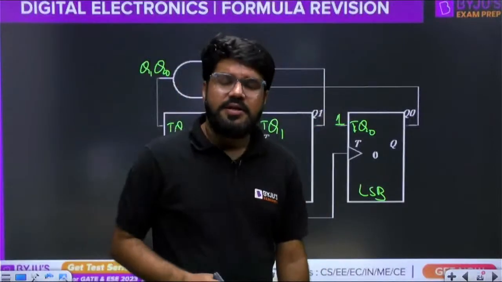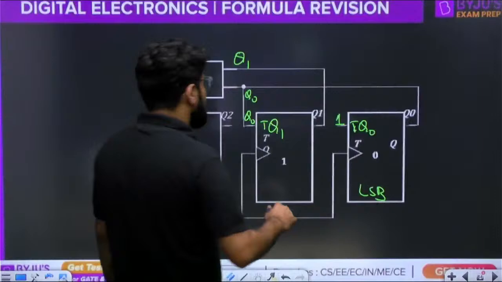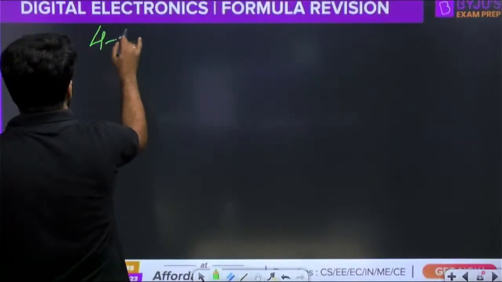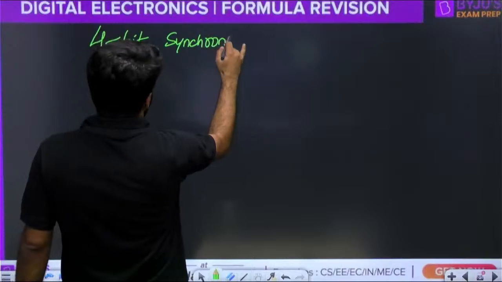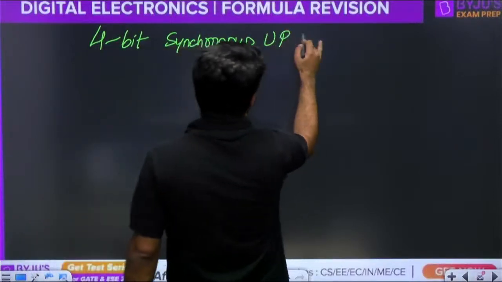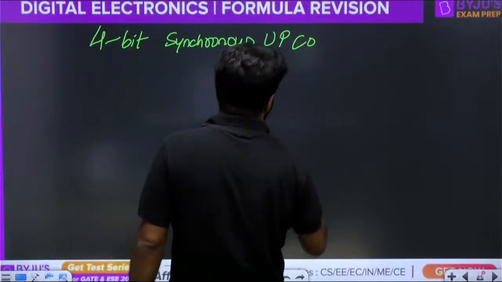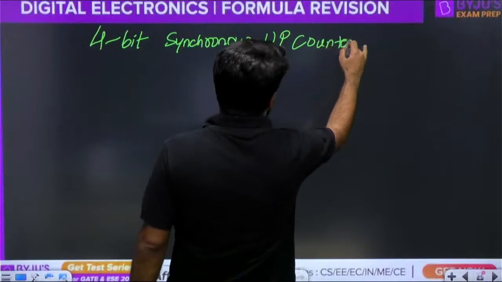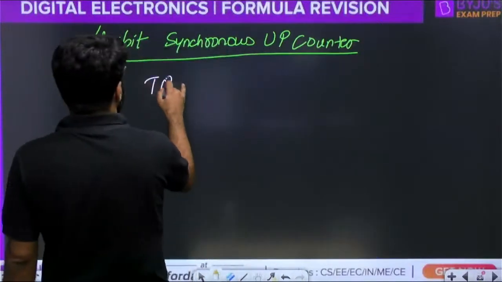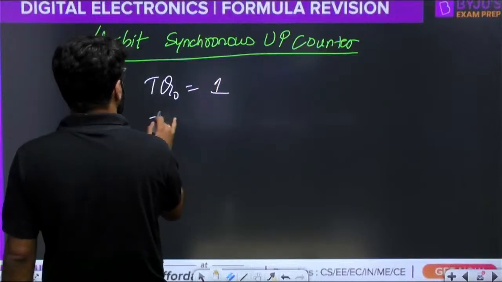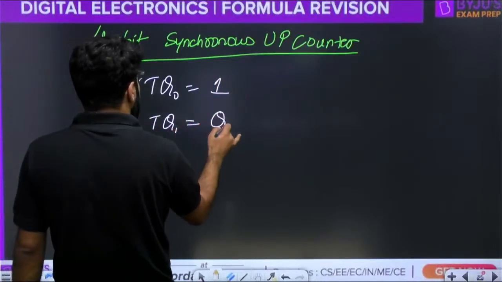Suppose you are designing a 4-bit synchronous up counter. Without writing any table, let me give you the results. TQ0 same आएगा 1. TQ1 will be same as Q0.